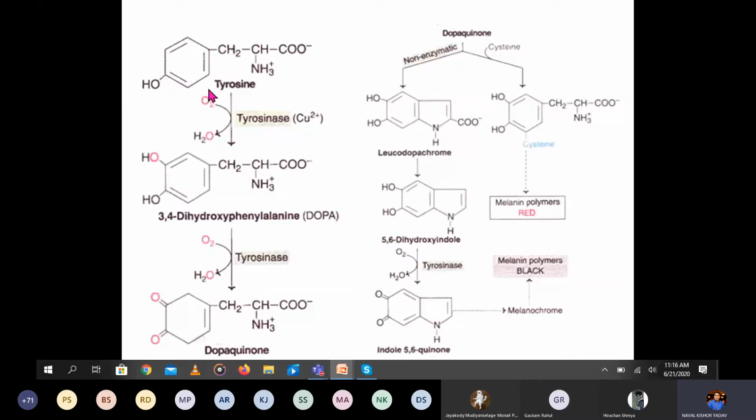And in addition, you can see here there is a requirement of oxygen, which is added, and water is removed. Here also the water molecule is removed. Okay, and these are non-enzymatic processes. From the dopachrome, non-enzymatic, there is no enzyme required. Later on, tetramerization will take place. Okay, and again for conversion of the indole 5,6 quinone, there is a tyrosinase which converts 5,6 hydroxyindole to the indole 5,6 quinone.